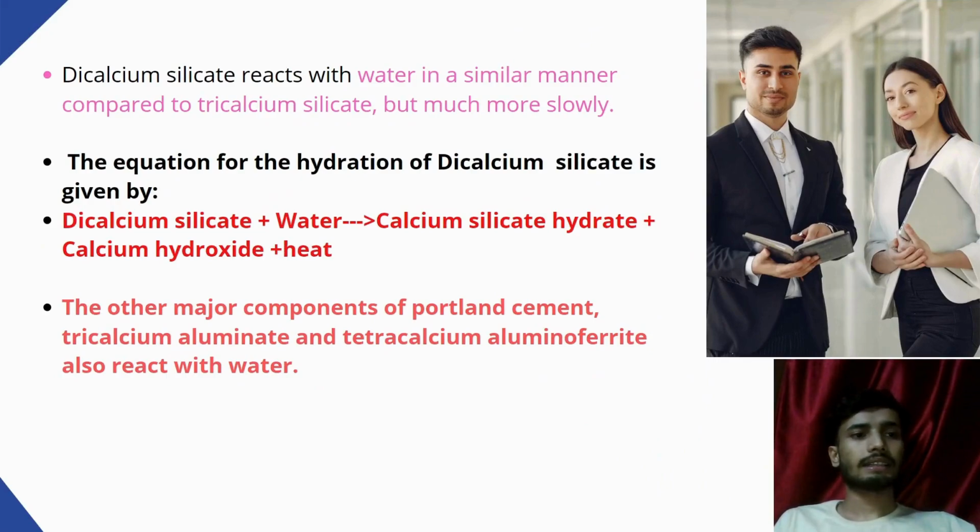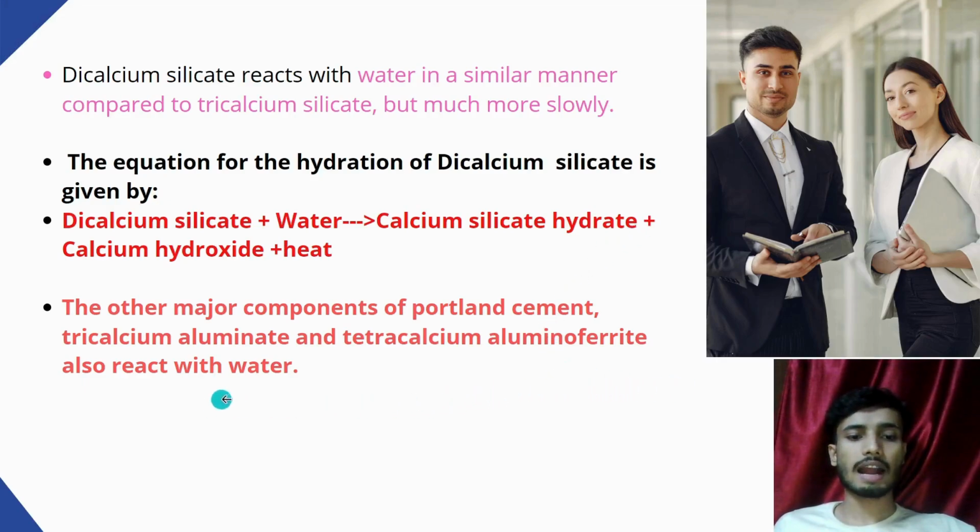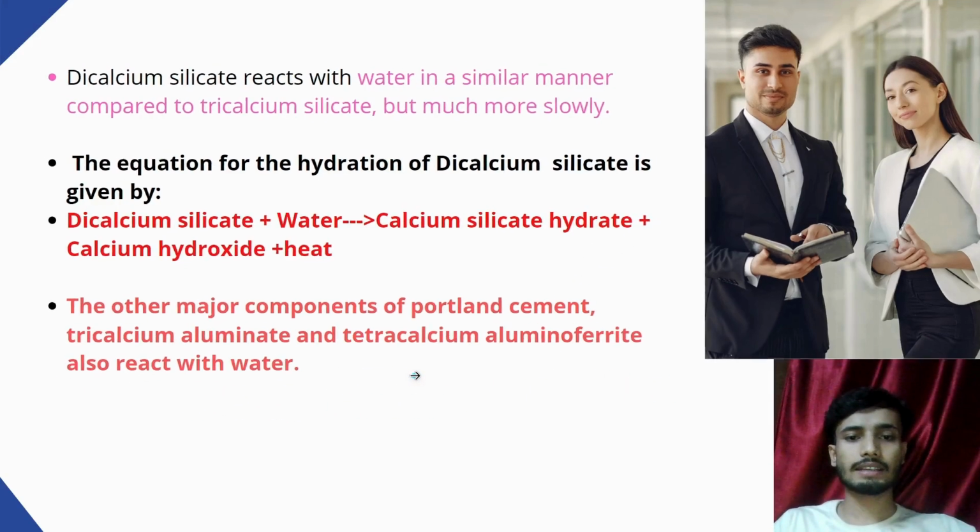Dicalcium silicate reacts more slowly and contributes only to later strength. It reacts with water in a similar manner to tricalcium silicate, but much more slowly. So this is the hydration of dicalcium silicate. The other major components of Portland cement, tricalcium aluminate and tetracalcium aluminoferrite, also react with water. So the next slide is